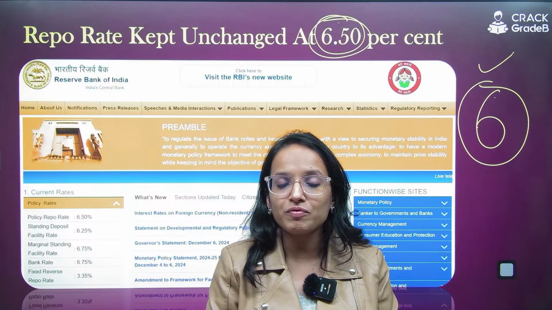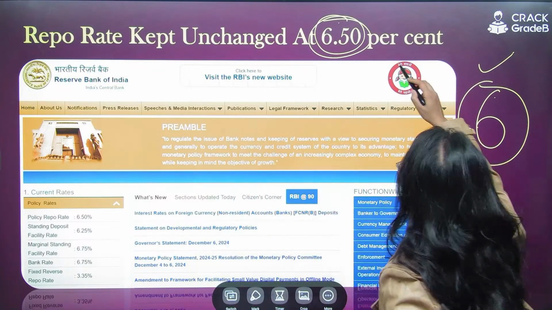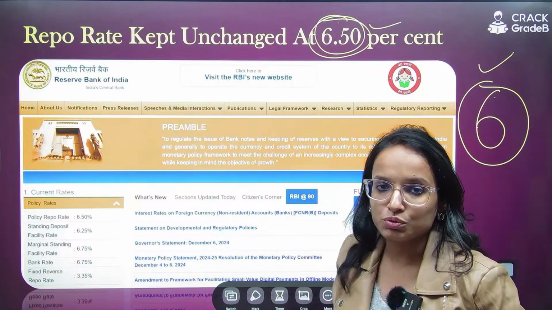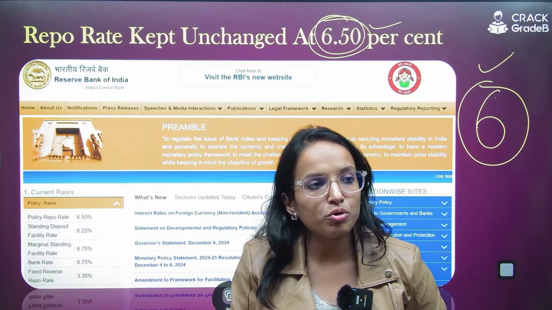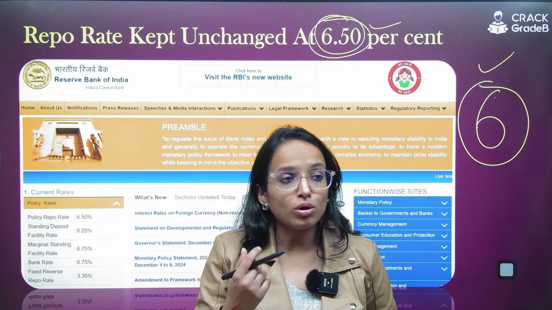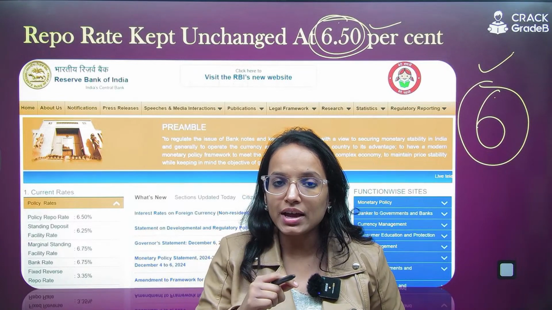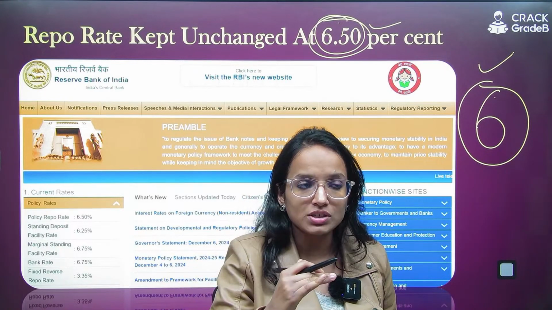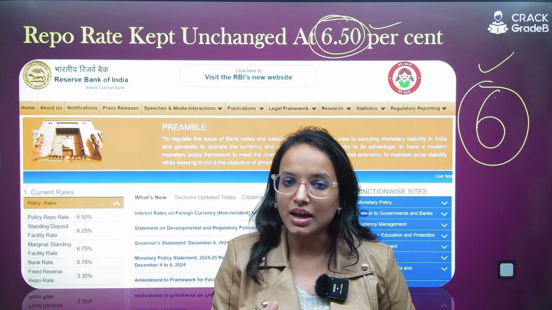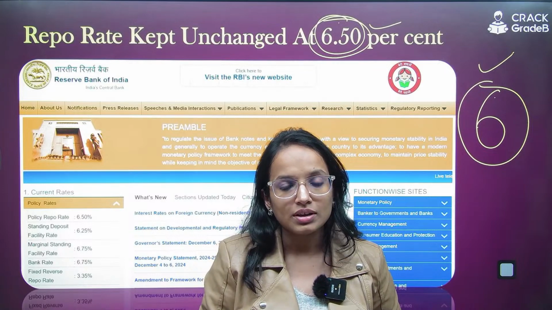Let's begin now with the key highlights. So first thing, as I have discussed already with you, is the repo rate remaining unchanged at 6.5%. What is repo rate? You all must be knowing repo stands for repurchase option. It is also known as the key policy rate. Now why? What is the rationale? Why have they kept the repo rate unchanged? See, they have kept the repo rate unchanged because of high inflationary expectations, right?